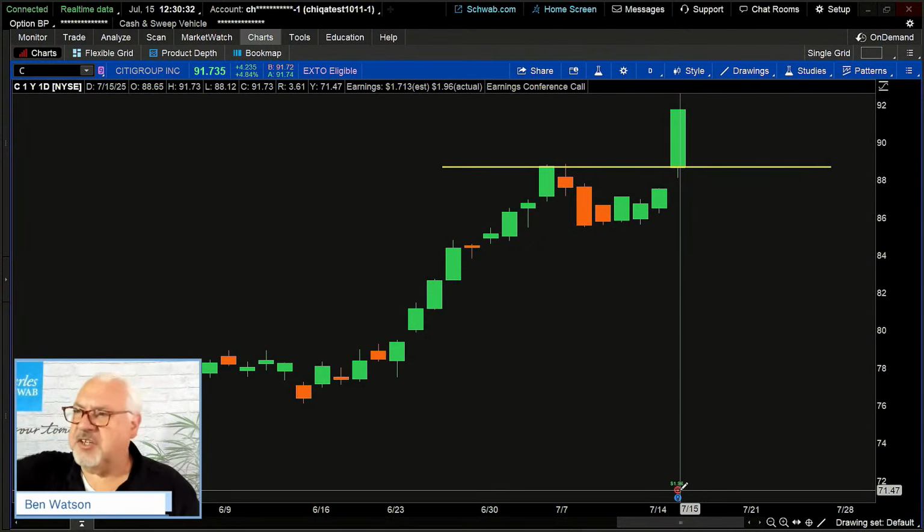No guarantees that it's going to go beyond where it is right now. It could turn around tomorrow and come right back down. But the prevailing trend is up. So the probability is that this price continues to move higher, according to technical analysis.